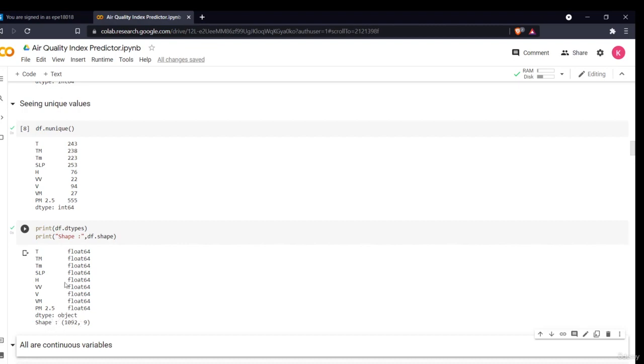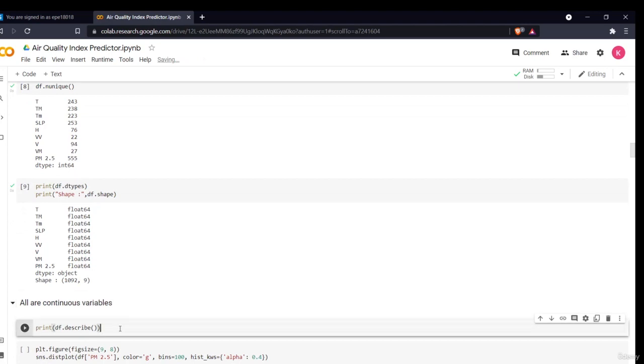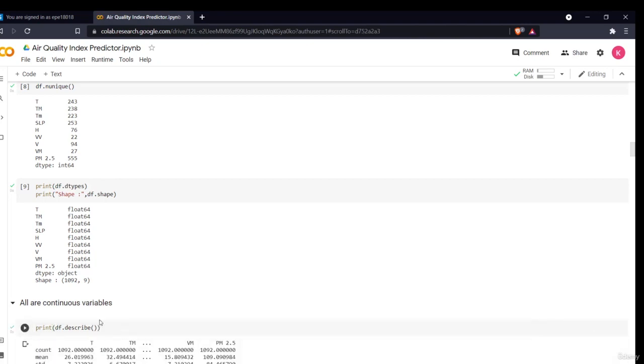Now let us see how the data is described. As you can see all of these variables are continuous, so we can describe them on the basis of their numbers, like the count, the mean, the standard deviation, the maximum value, the minimum value.